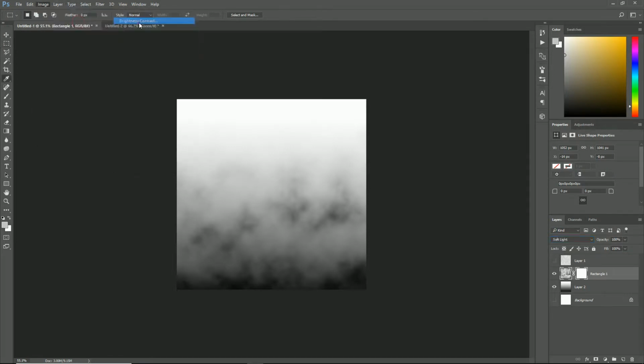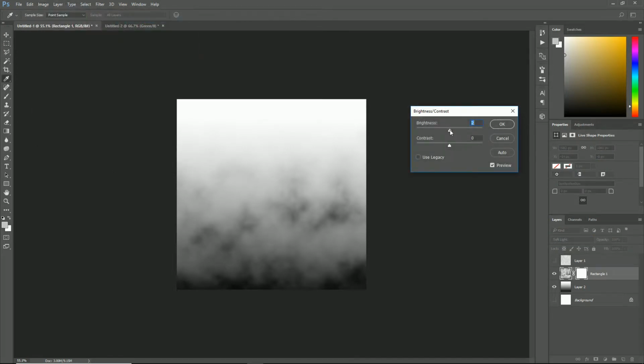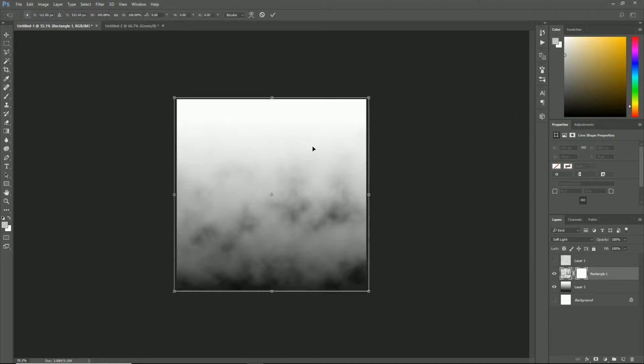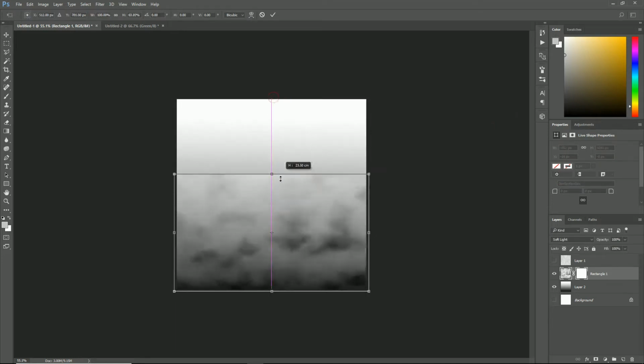And adjustments. Because what we want here is almost for the bottom of our waterfall to have a bit of an effect. And I'm even going to shrink it down a bit.